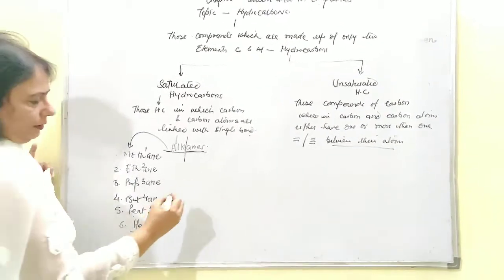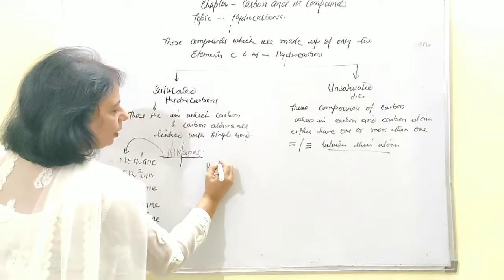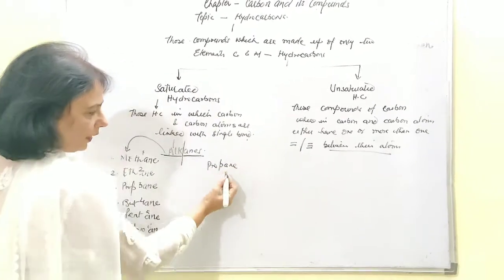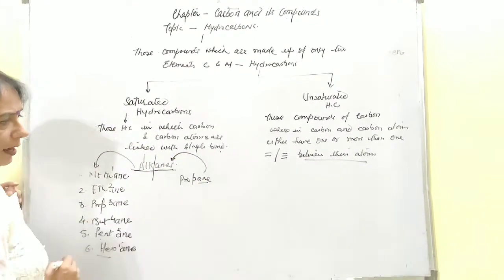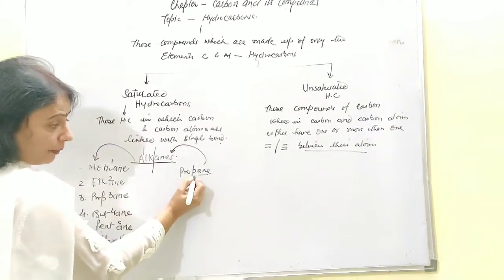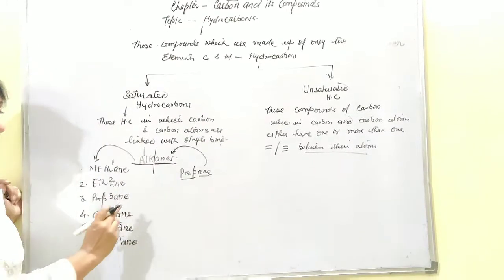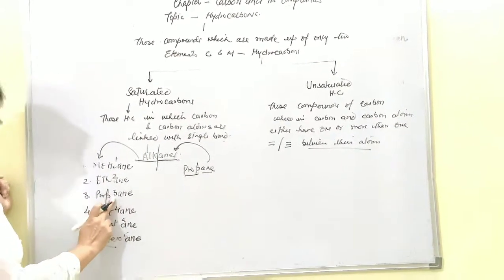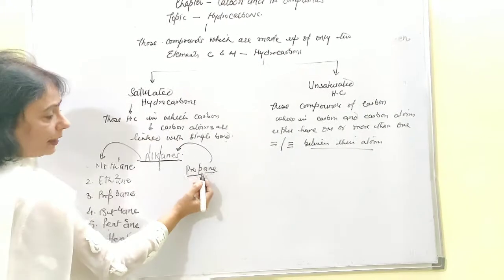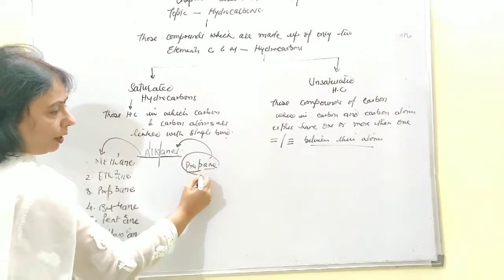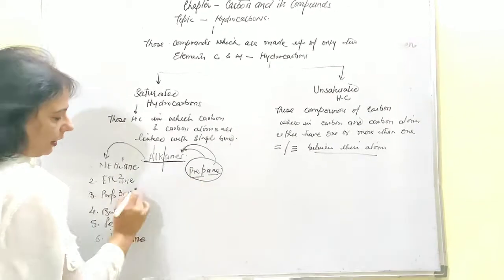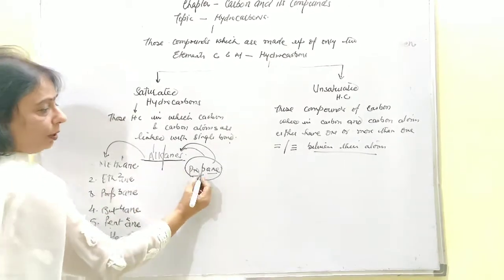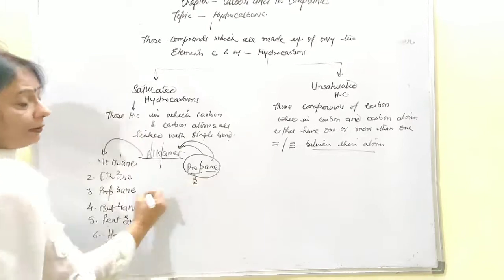Now anywhere, if the word propane is written, you will come to know through this ane that we are talking about a saturated hydrocarbon, and prop tells you about the three carbon atoms. That means this is a compound belonging to the alkane series, and it is a member containing three carbon atoms.